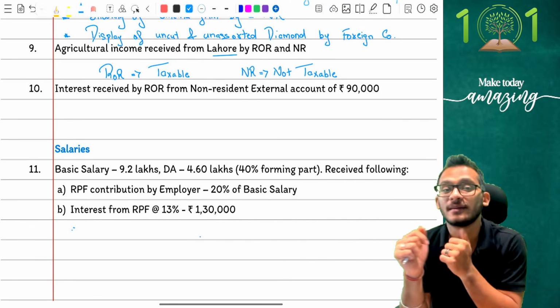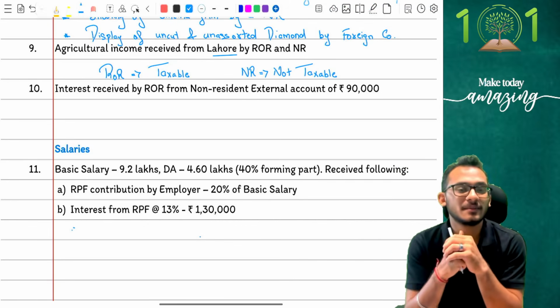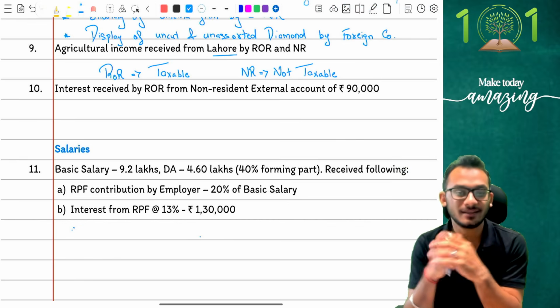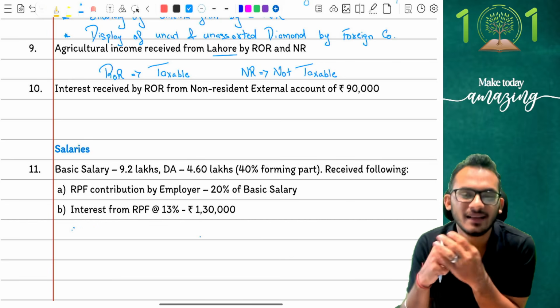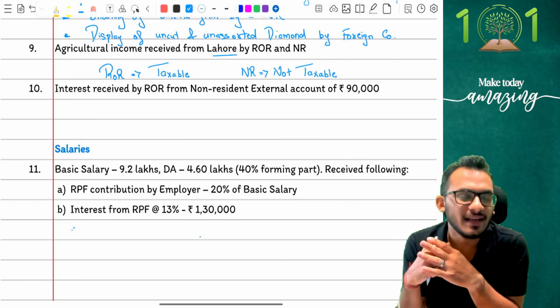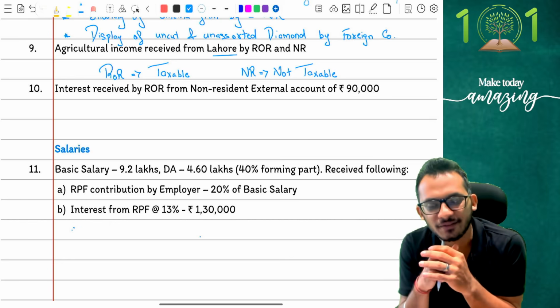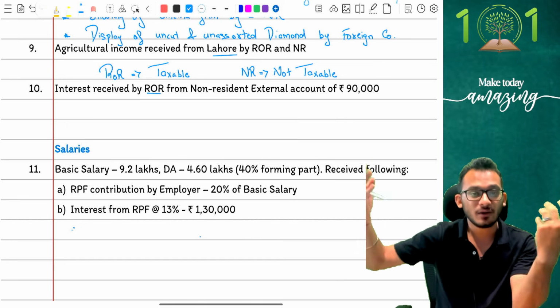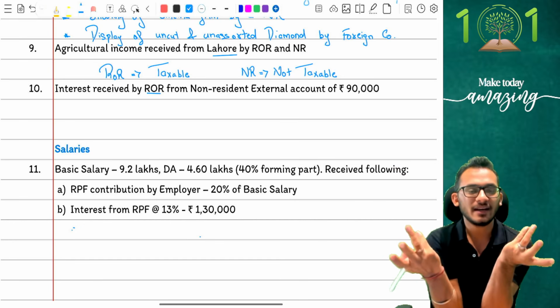The last adjustment when it comes to your residential status. Adjustment number 10 says interest is received by an ROR from a non-resident external account of 90,000 rupees. A very small, beautiful adjustment, and for some reason everyone gets it wrong. Yes, I know. I see the word ROR. The first thing you say is, ROR means global income is taxable, why are you questioning this?